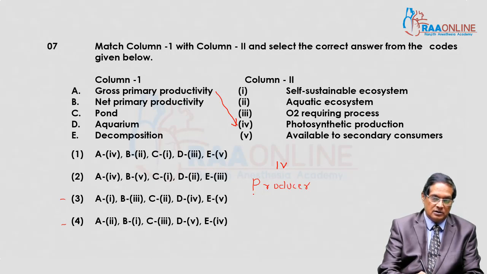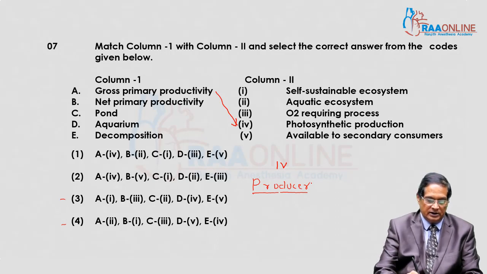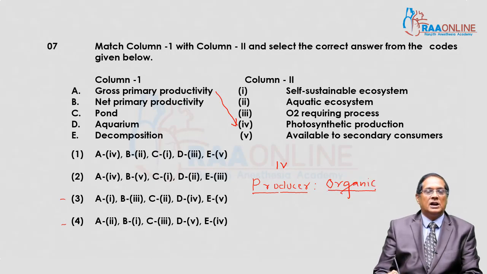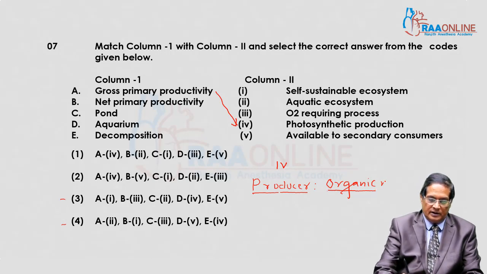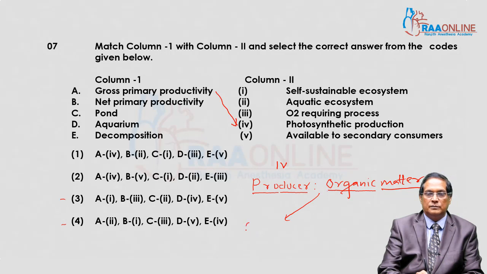They are the main organisms able to convert solar energy into chemical potential energy, and they form organic matter by this activity. This total produced organic matter is actually GPP, then minus respiratory loss.